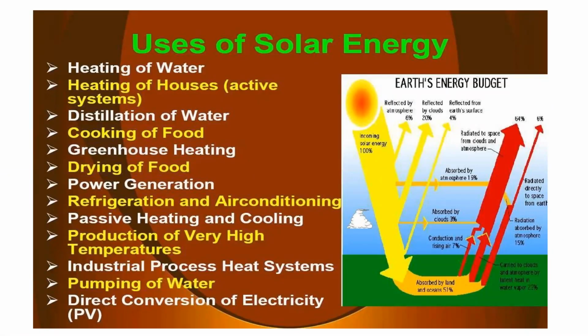Here we can check what the various uses of solar energy are. One is heating of water, heating of houses, distillation, and all these things you know. The main thing is that we can use it for power generation also. I discussed in unit 1 that by using solar energy we can produce electricity, and in some parts of the European countries, as discussed earlier, the power produced by individual houses is sold to the power generation unit or to the nearby government, so that the government will utilize those units for all the people who do not have power in remote villages. So this part is also going on.